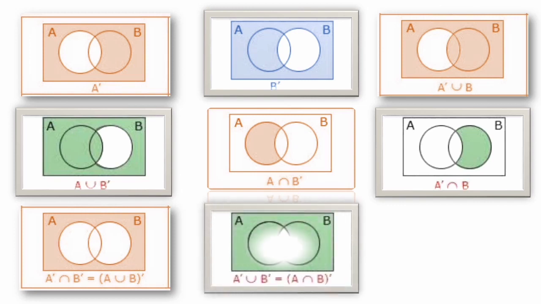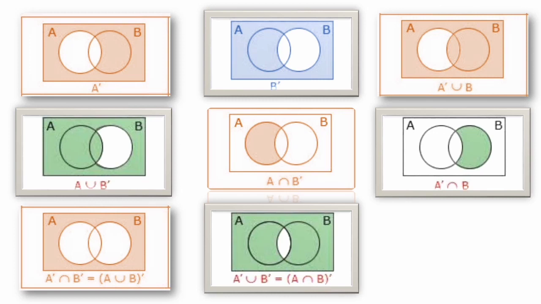And the last one, A dash union B dash. Another way we can call it as A intersection B the whole knot. So A dash union B dash means outside of A together with the outside of B. So outside of A together with outside of B is this portion, the shaded portion. Or simple way to understand is this one, A intersection B the whole knot.